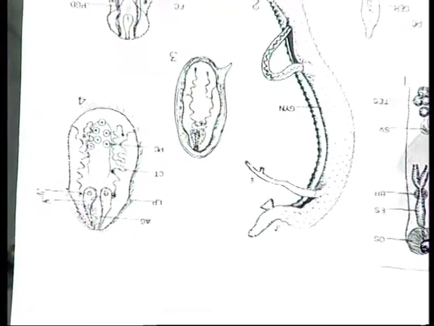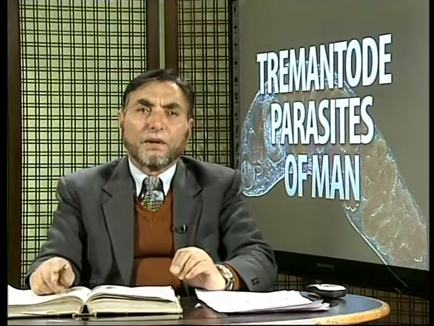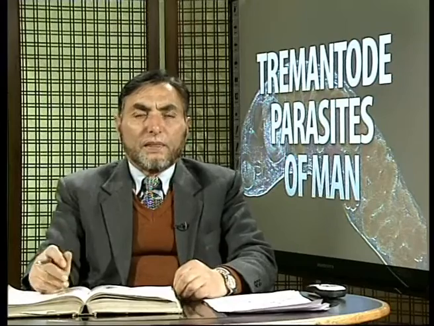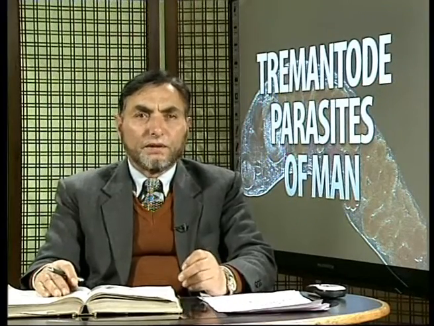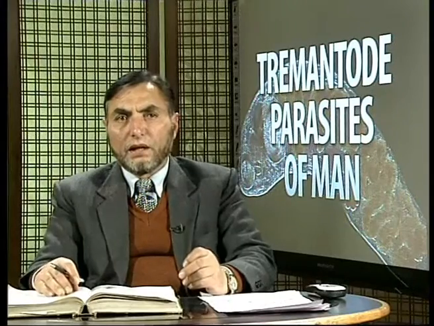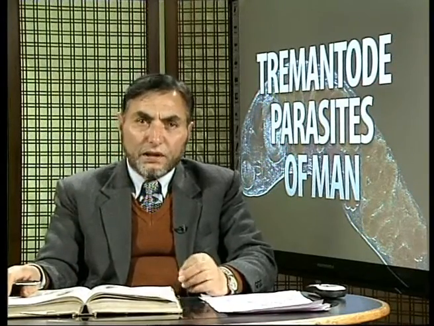They lay their eggs when they live in the venules, in different types of venules in different parts of the body, maybe in the intestines, maybe in the bladder. Once they lay the eggs, these come out along with the urine, or with the feces, and make their way into the water where they hatch out.